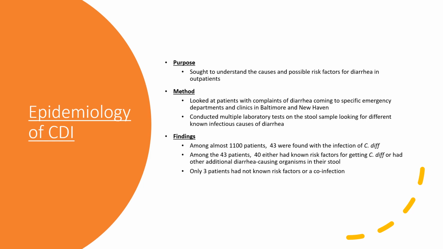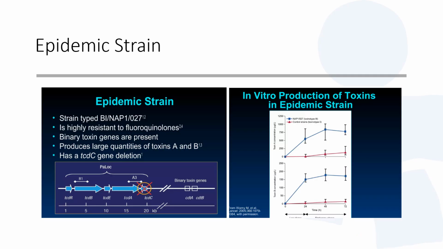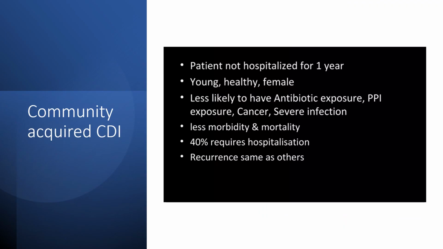23 patients had none. It can be of an epidemic strain, wherein the strain typed BI/NAP1/027 is highly resistant to fluoroquinolones. Binary toxin genes were present, and it produces large quantities of toxins A and B. Patients not hospitalized for 1 year, young females, less likely to have antibiotic exposure, have less morbidity and mortality. 40% require hospitalization and recurrence is the same.